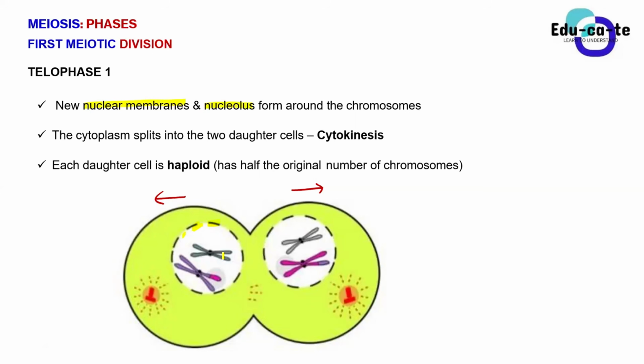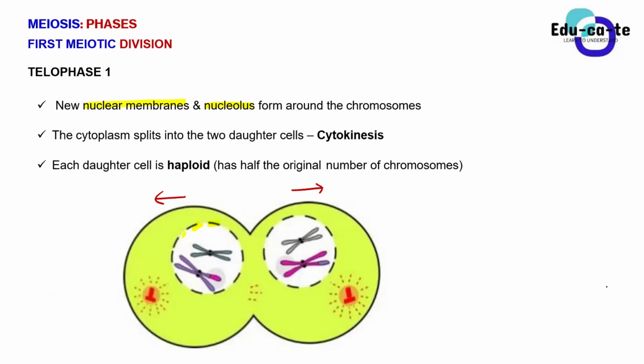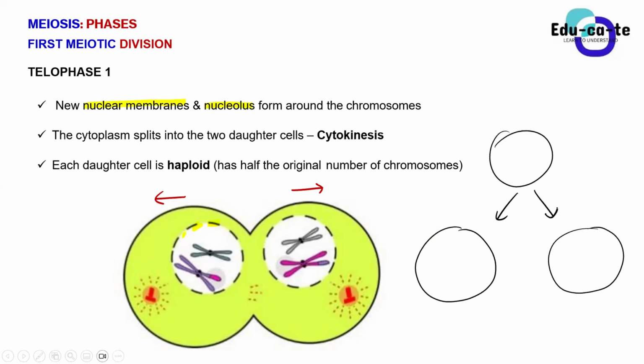And now you can see that they are separated. This will end up forming two cells. One will be this one and another one will be this one. They will separate. So we have divided from one cell, and we ended up forming two cells. That's the first meiotic division. Do you guys get the sense?